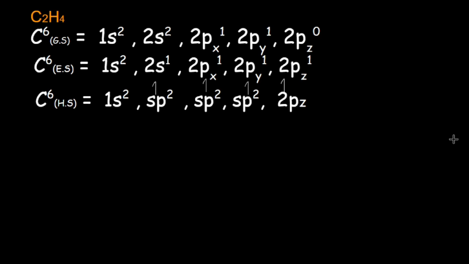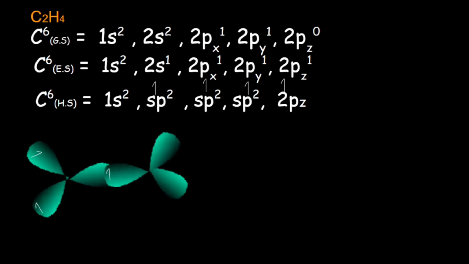Orbital representation of carbon in C2H4 would be like this in the form of trigonal planar structure. Each sp2 hybrid orbital contains one electron, and both carbons are sp2 hybridized, so both carbons are trigonal planar in shape.